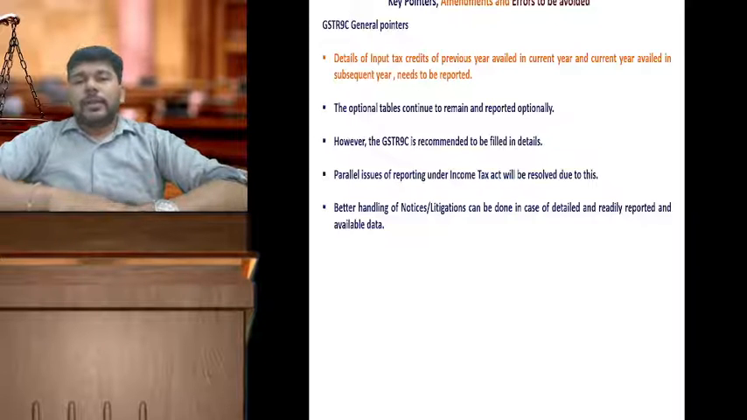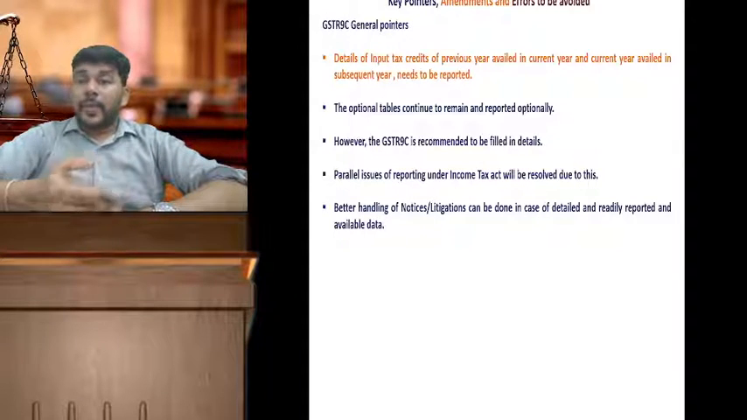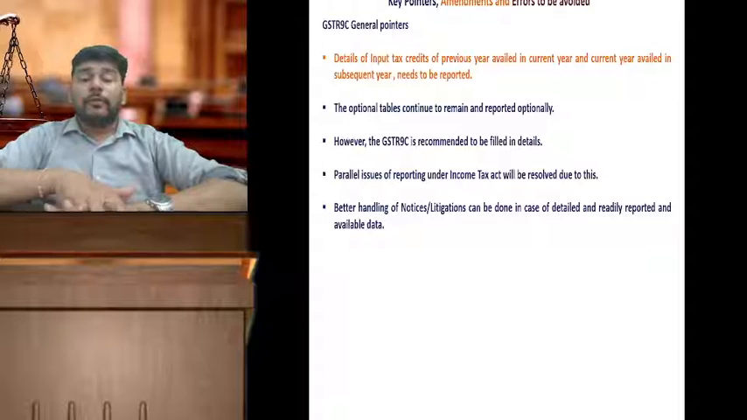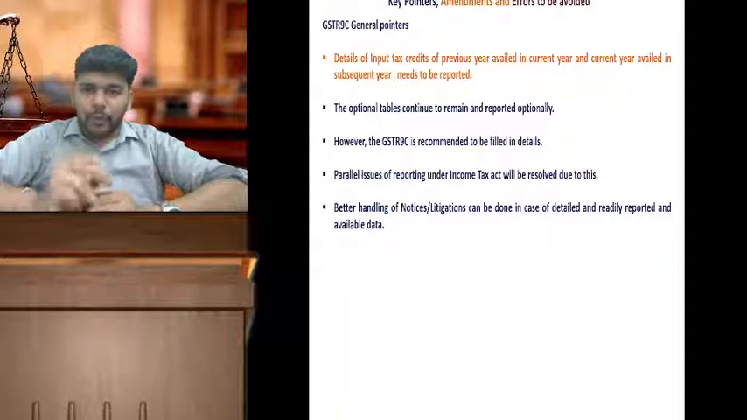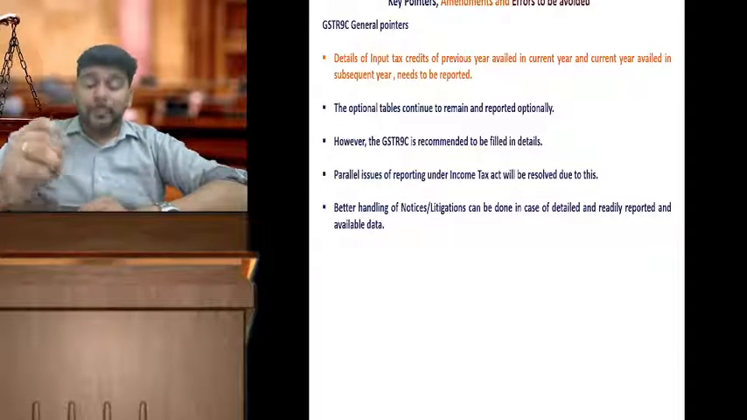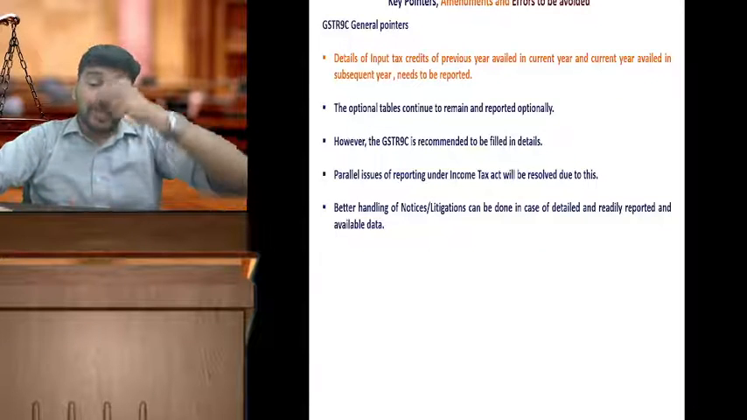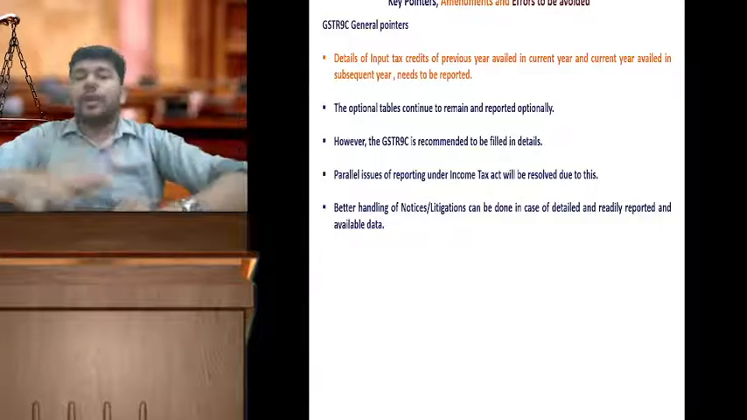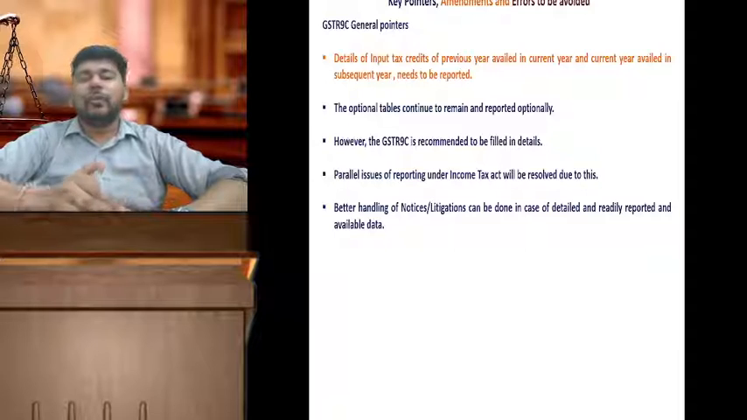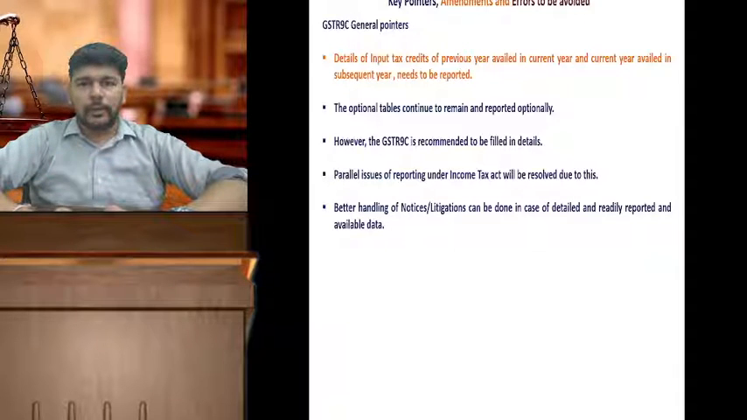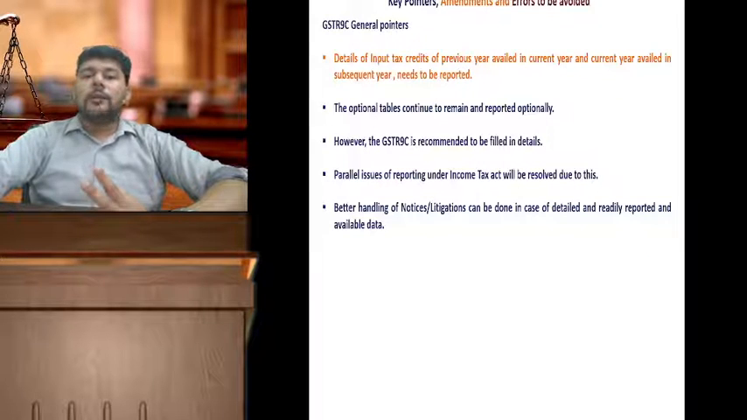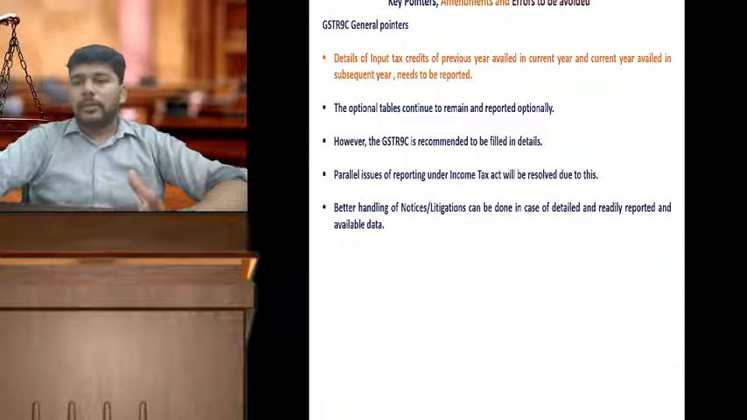With as much reporting in a detailed manner in 9 and 9C, I'm sure that the parallel issues in the reporting under the Income Tax Act, clause 44 for tax audit, can be avoided. Detailed reporting to the extent possible, by ignoring the options which are available, will only help you to have a very filtered reporting of data. Wherever the optional tables are there, optional reporting continues. Wherever there are mandates, those particular tables are to be mandatorily filled, as we already discussed.